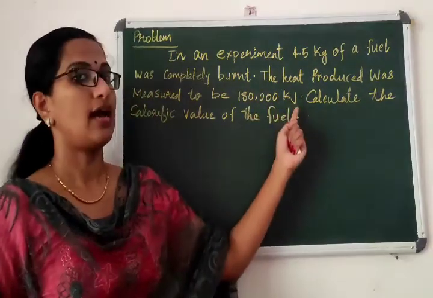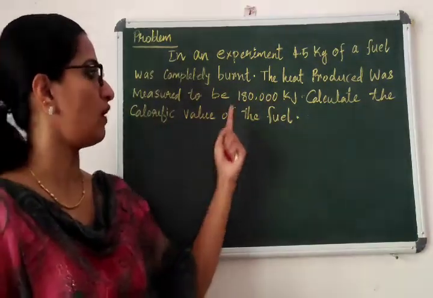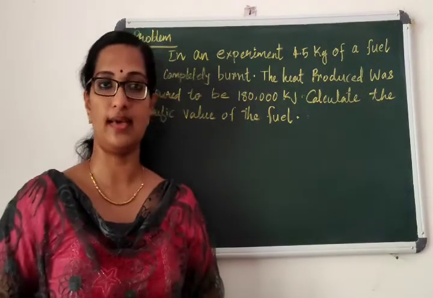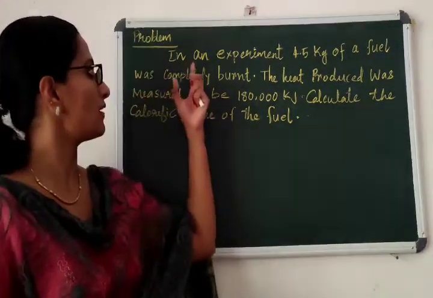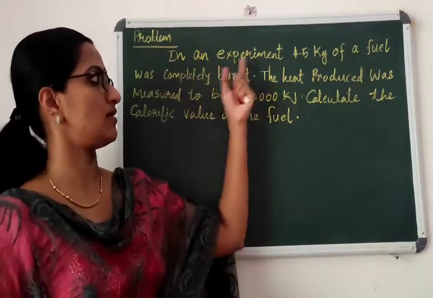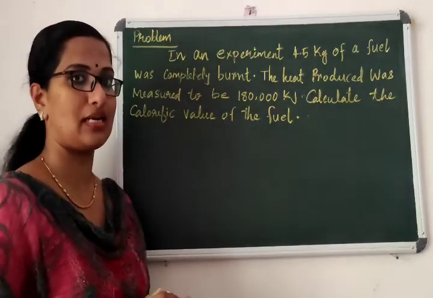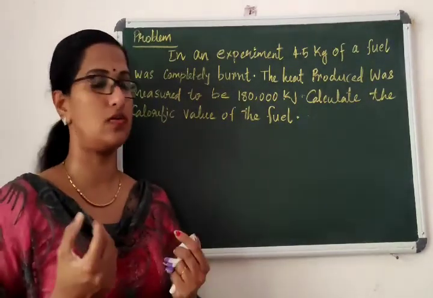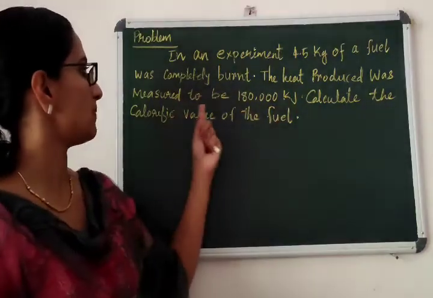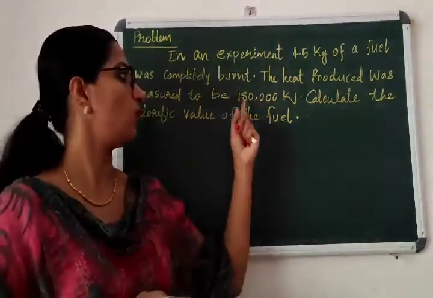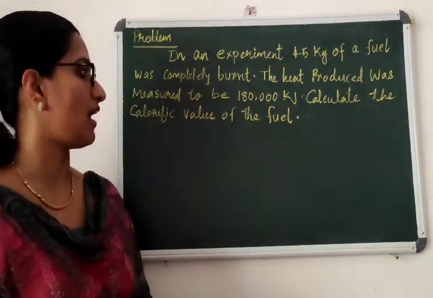Your task: calculate the calorific value of the fuel. So 4.5 kg of fuel is completely burned and it produces energy, right? The heat produced was measured to be 1,80,000 kilojoule.